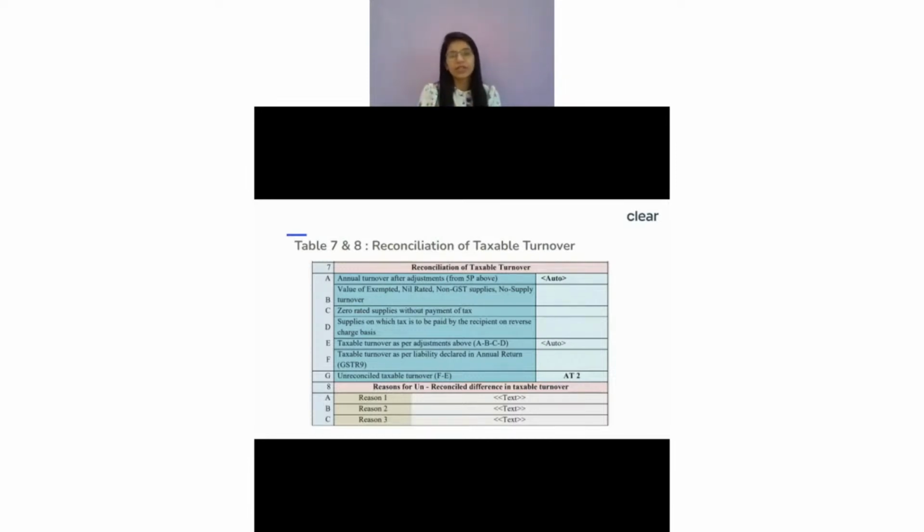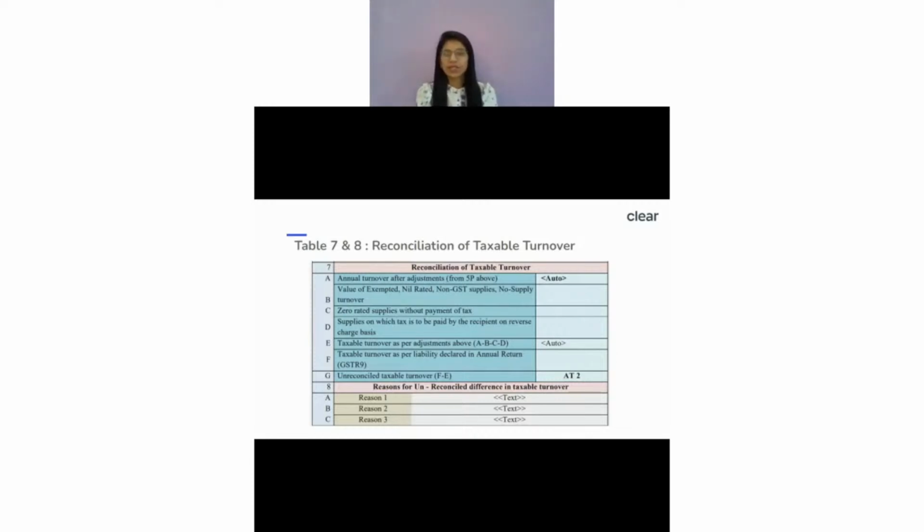And if there are some differences, you have to tell the reasons for such differences. This is because of the capital gain income. This is because of my interest income. So you have to always show that under 8A or 8B, 8C. You have to tell the reason and the value for the same. So, hope, Tarun, that answers your query. Still, if you have further doubt, you can always ask me on the chat box.